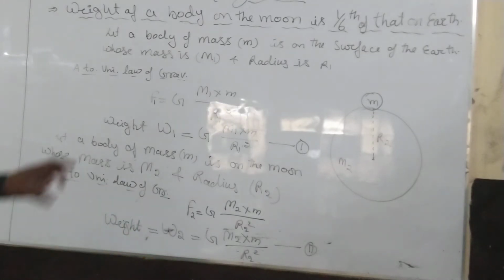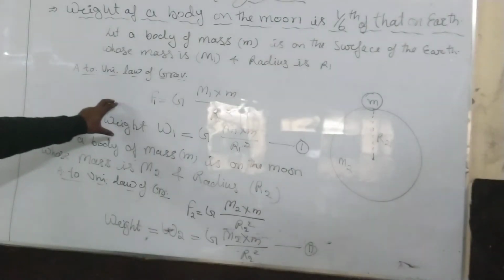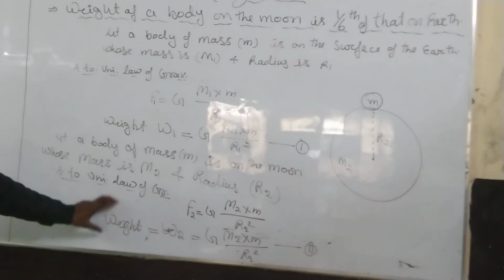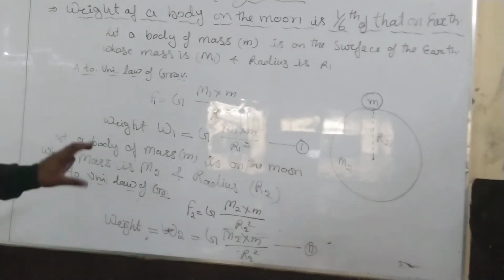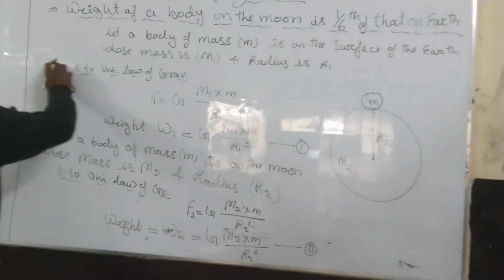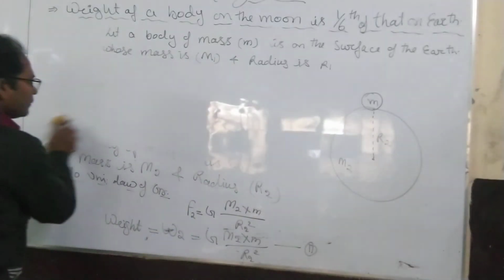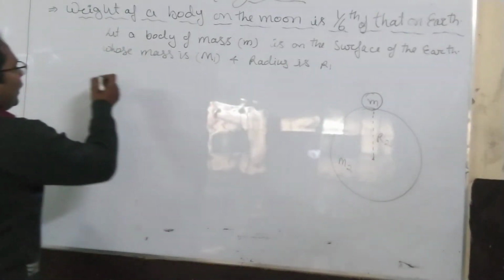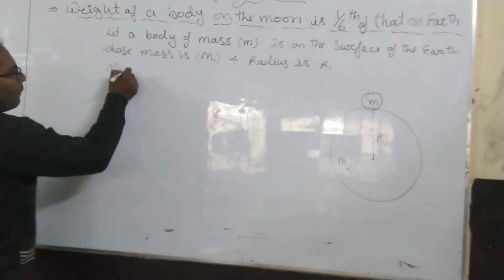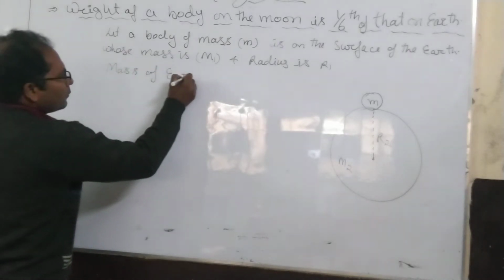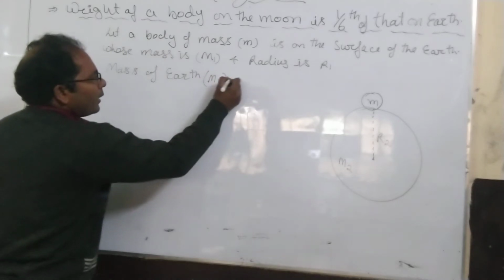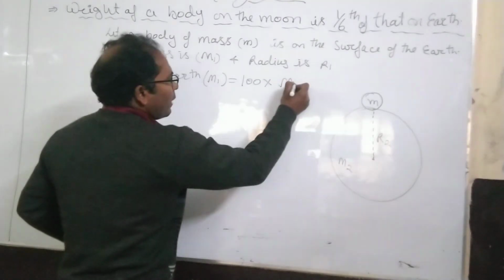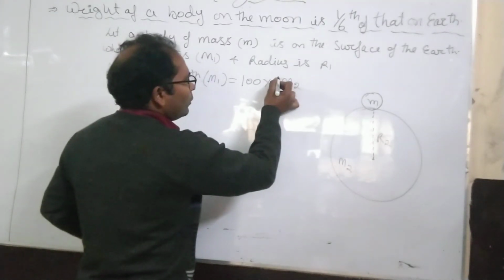So up to here we have used the universal law of gravitation on the earth and on the moon for the same body. Okay, and now next thing I am going to explain: mass of earth M1 is 100 times more than the mass of the moon.